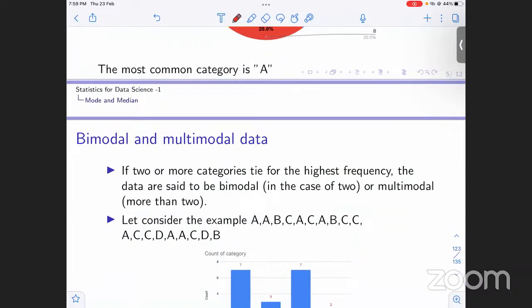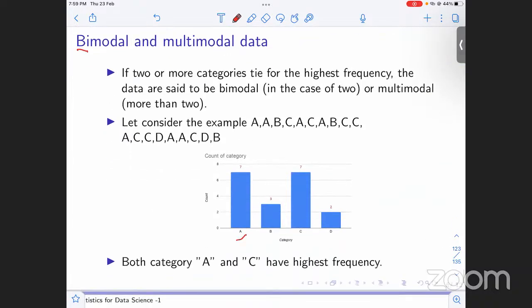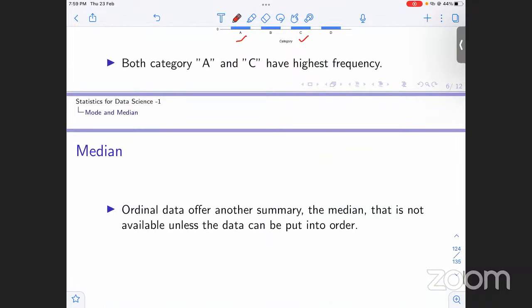Now, what is bimodal data and multimodal data? Bimodal, as it says, bi means two. If in a data set there are observations that occur more than once, an equal number of times, and are the highest, then it is bimodal. For example, here we can see A and C have equal frequencies, their counts are equal, right? So we can say this is bimodal data because these have the highest frequency. So this is for mode.